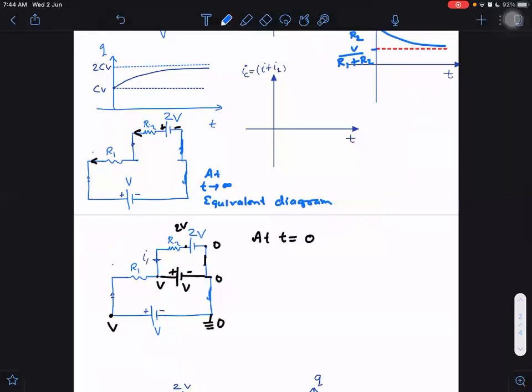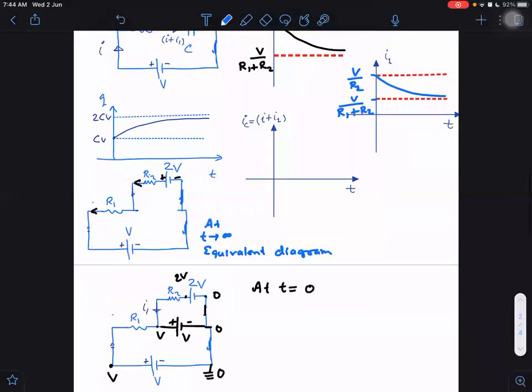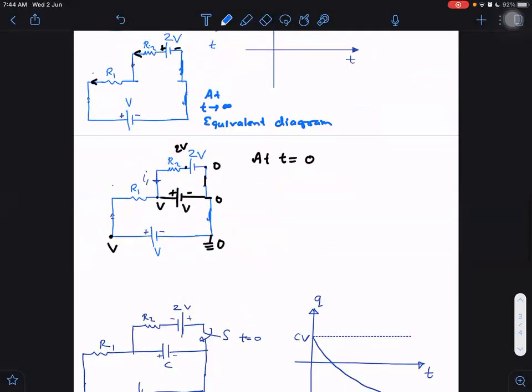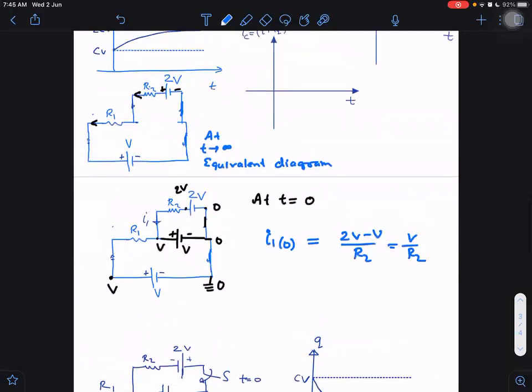And how we plotted, what we need to know before plotting these graphs. We need to know what is I1 just after closing. Let me write the values also so that you will understand. I1 at t equal to 0, let us call it I1(0), is 2V minus V upon R2, which is V by R2. And what is I1 at infinity? That we get from the infinity diagram. At infinity, I1 is V by R1 plus R2.